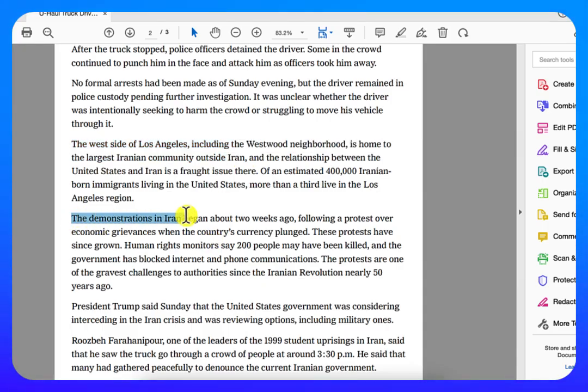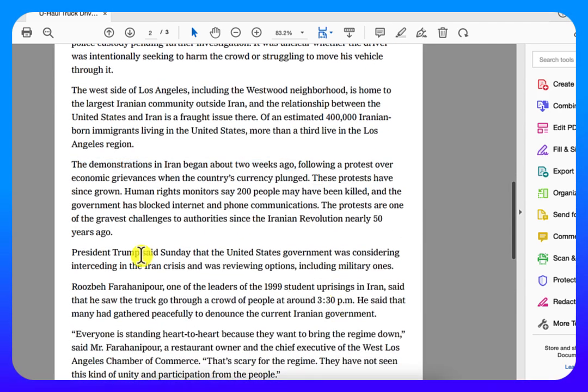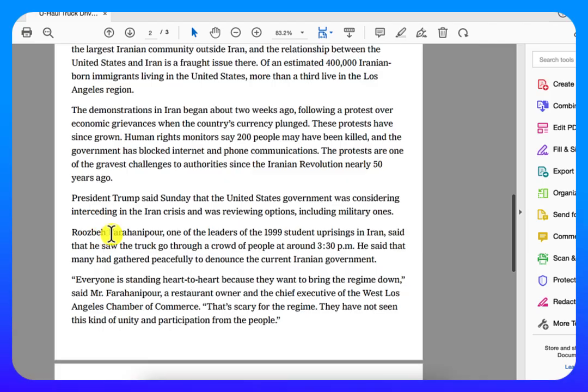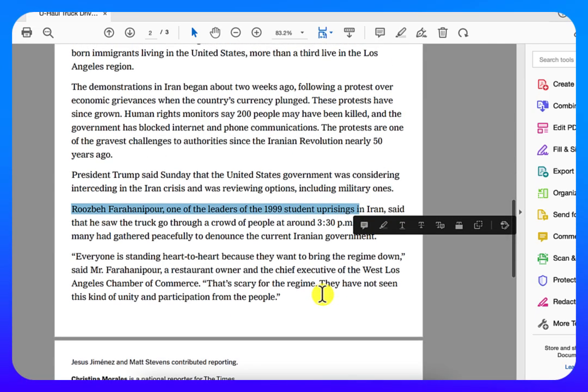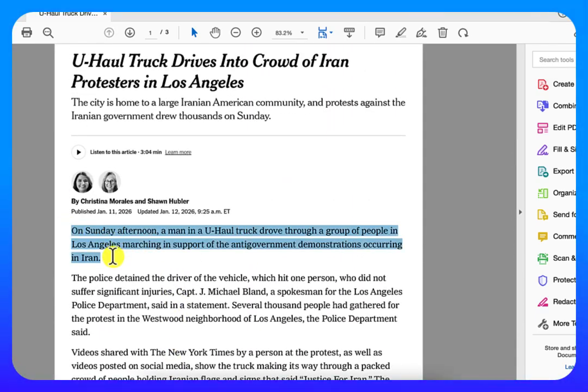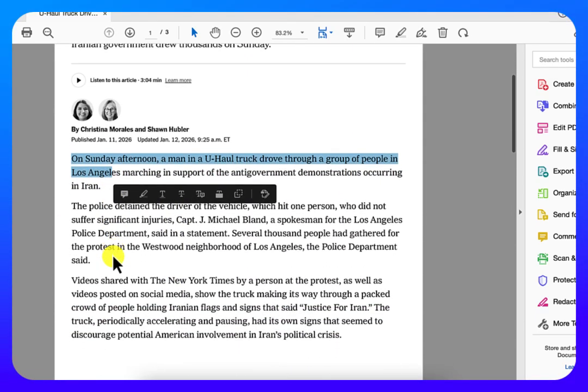"The demonstrations in Iran began about 2 weeks ago." Right now we have some political context. "President Trump said on Sunday," etc. So we have more political context. Ruzbeh Farahanipour, one of the leaders of the 1999 student uprisings, right? We have some historical context here. Everything in the second half is giving us less immediate information, but very helpful information to understand this breaking news that happened on Sunday. All right? Thank you.